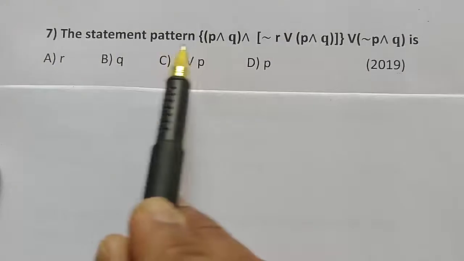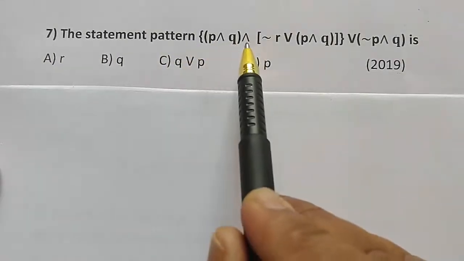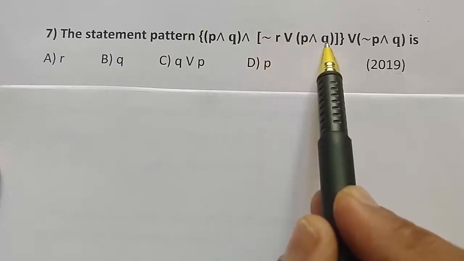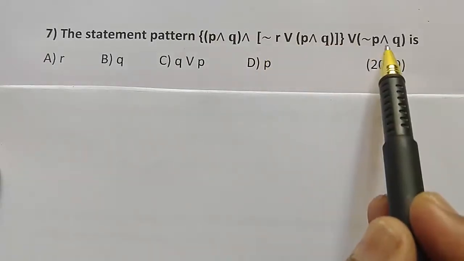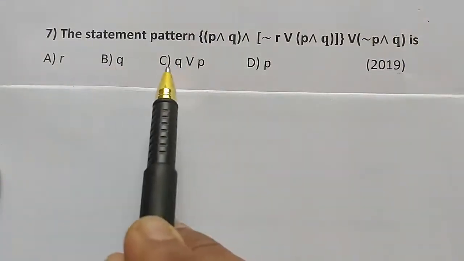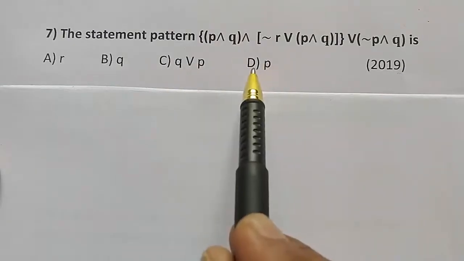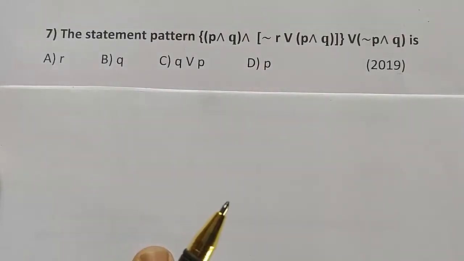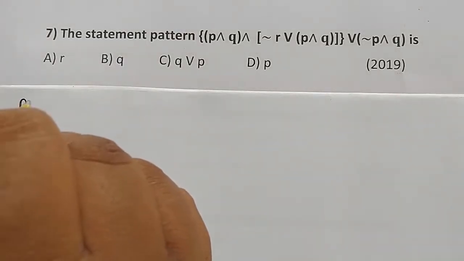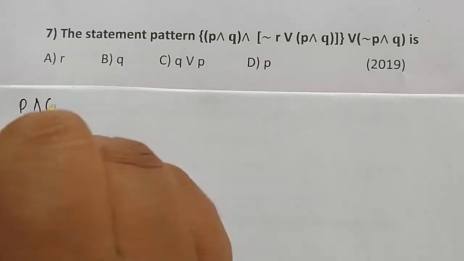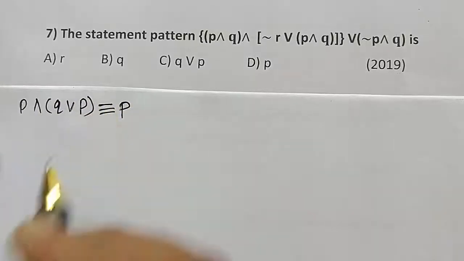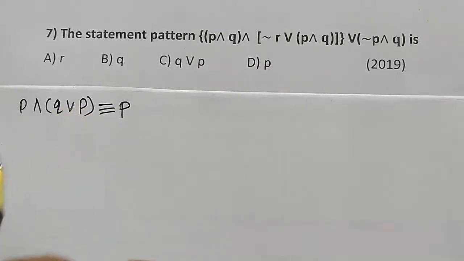Number 7. The statement pattern (P and Q and negation of R) or (P and Q) or (negation of P and Q) is: option A R, option B Q, option C Q or P, option D P. Now we know that by absorption law, (P and Q) or P is logically equivalent to P. It means that Q is absorbed in P.